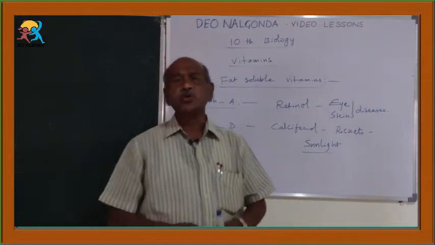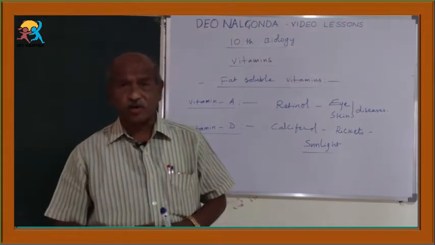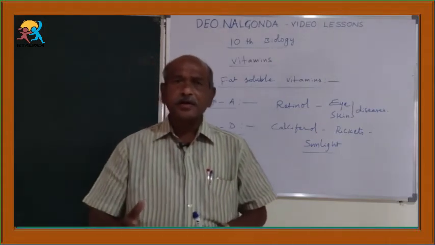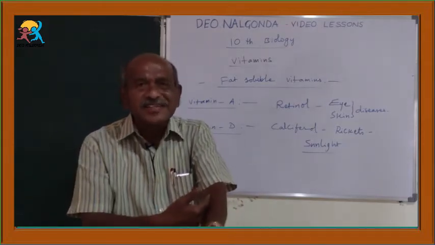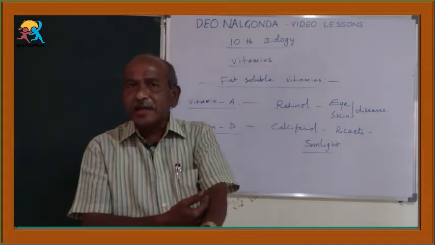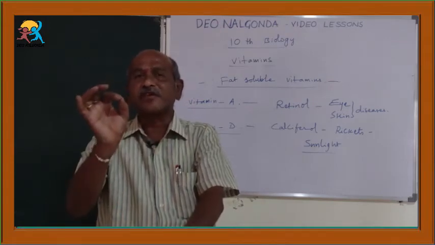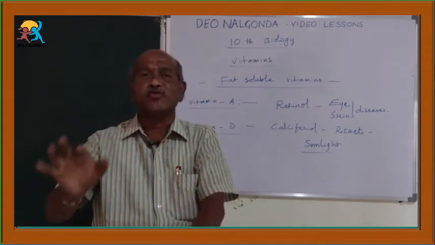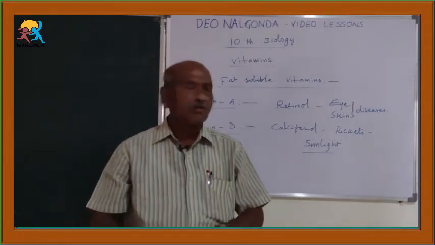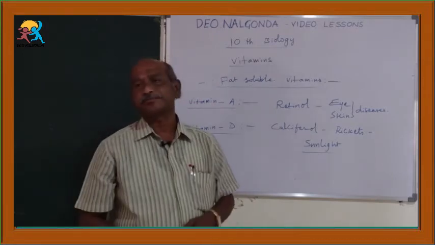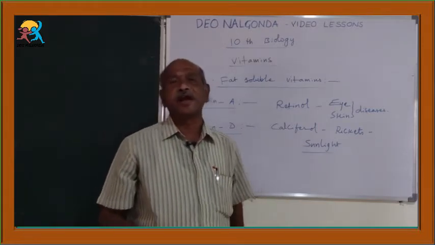Then another one is good cholesterol, that is called HDL, high density lipoproteins, that can enter into our skin. Particularly it deposits beneath the skin. Whenever it is deposited beneath the skin, when the sunlight falls on our skin, that sunlight consists of a very little amount of ultraviolet rays or UV rays. By those UV rays, that good cholesterol is converted into calciferol. Okay, this is the story of the sunshine vitamin or sunlight vitamin.